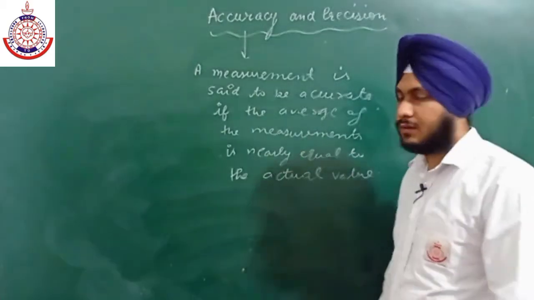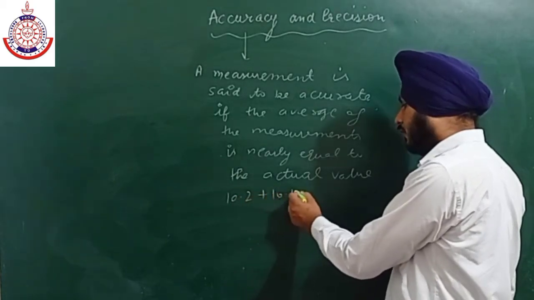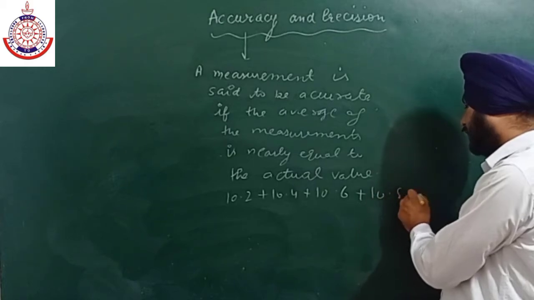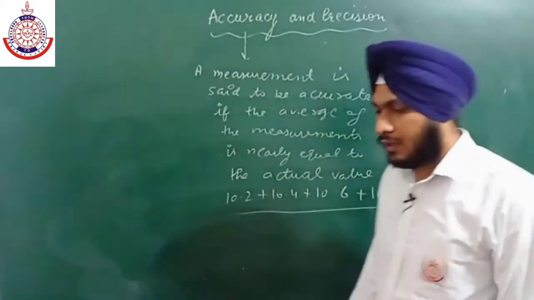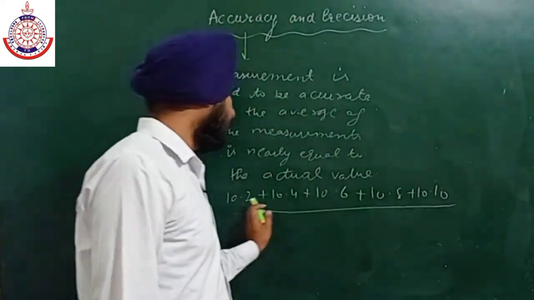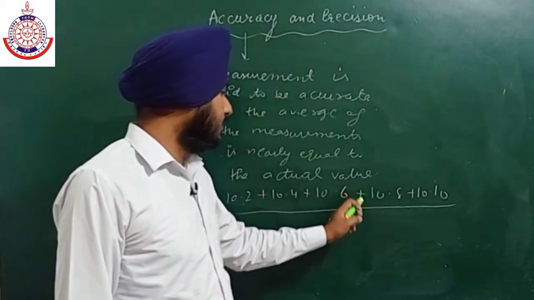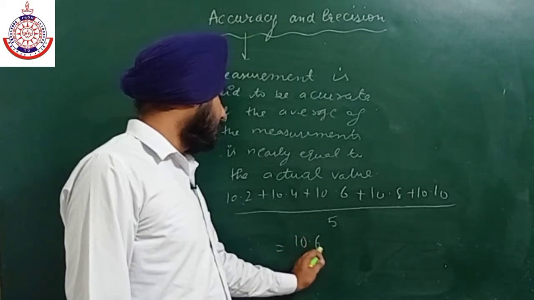For example, if measurements come out to be 10.2, 10.4, 10.6, 10.8 and 10.10, these are the measurements which we get. Then we have to take its average, just adding all these measurements and dividing by the number of measurements. So we have 5 measurements, the answer comes out to be 10.6.